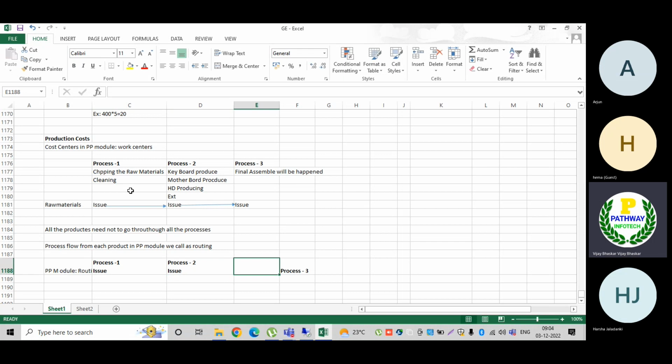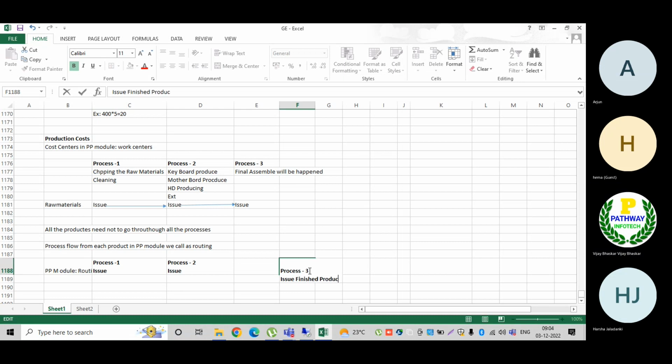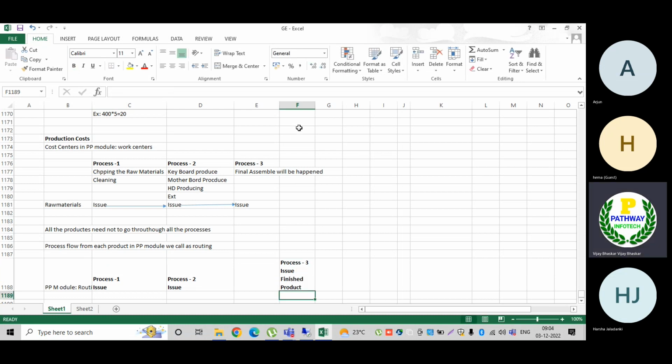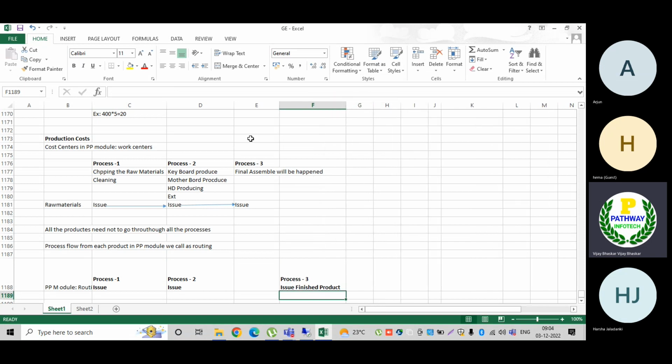This is the issue of semi-finished product only. Here is the issue of finished product. At the end, we can see the finished product.